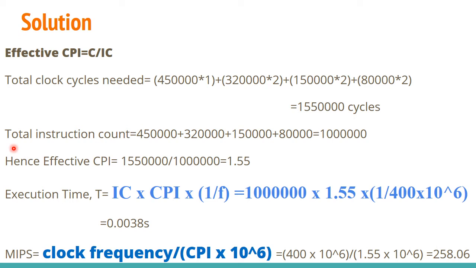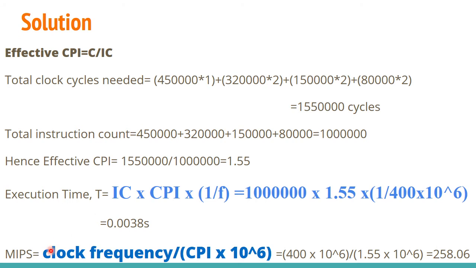So here you can use this megahertz and IC into CPI into 1 by F. Instead of IC, you can use this value, and CPI we already found here, it is 1.55, into 1 divided by F, which is 400 into 10 raised to 6. That will give you the execution time capital T. So that is also over. We found this CPI, and also this execution time.